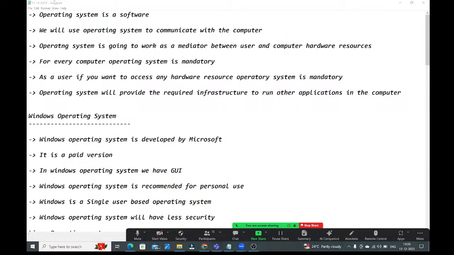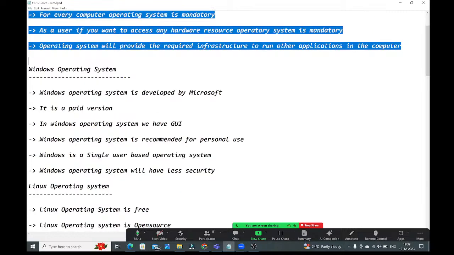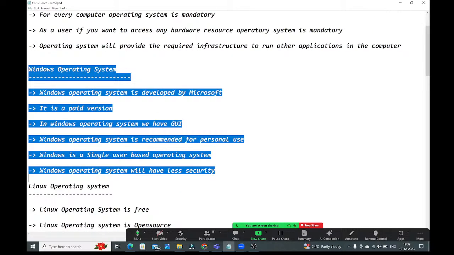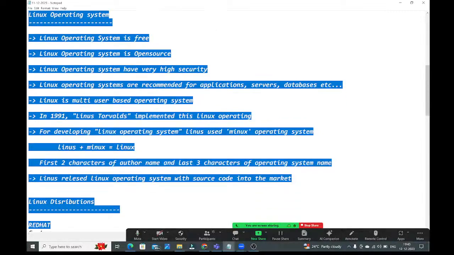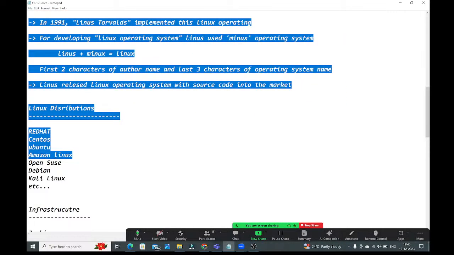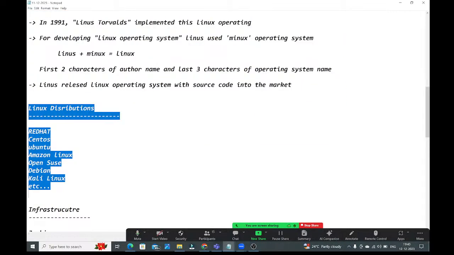All these things we discussed in the last session.